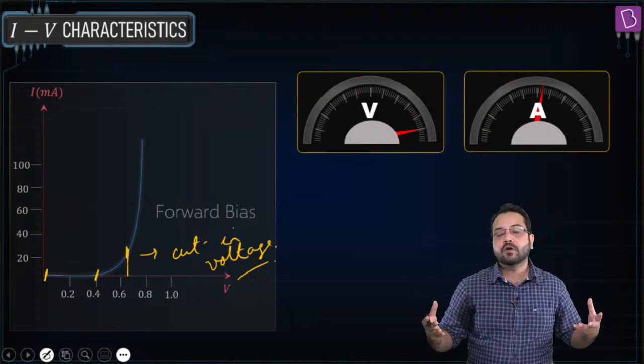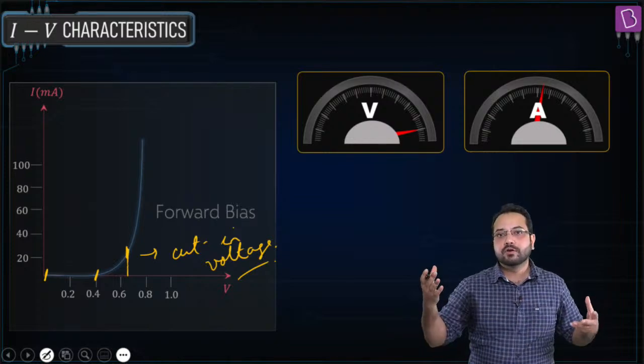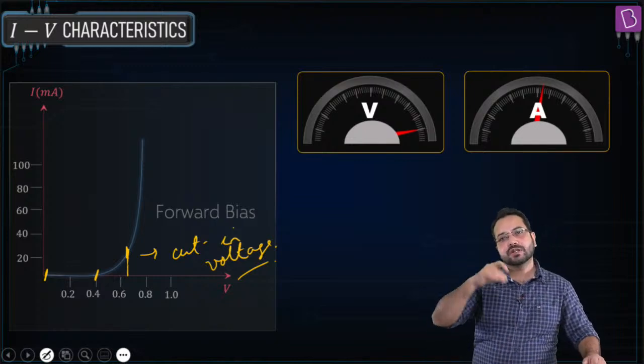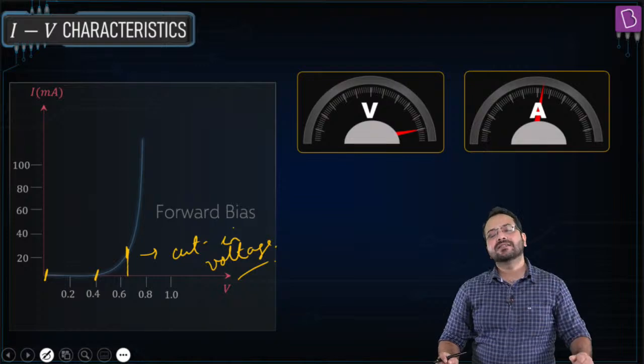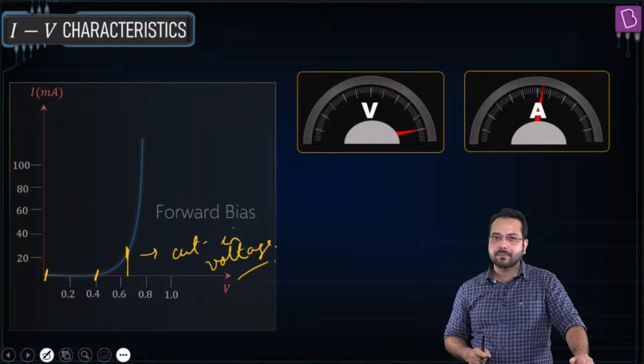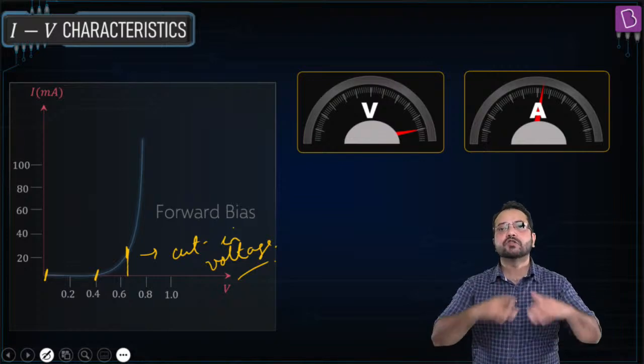If something you are getting for free, what is going to happen? You are going to go and take it. Okay, so that is what is happening over here. You are reducing the potential barrier, current is increasing slightly, but near the cut-in voltage, what happens? The potential barrier becomes zero. There is no barrier at all.